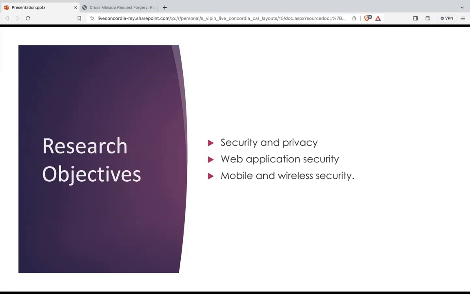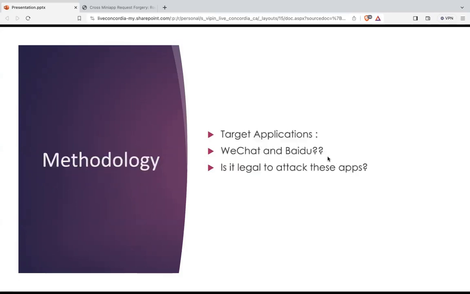The research objective of this paper is security and privacy: how the mini applications are securing data, how they are transmitting data from one place to another, and how they are communicating. While they are communicating, is it secure enough to transmit data from one mini app to another? Is it possible to trust mini application communication? Other than that, we'll be covering web application security, how security is maintained during web application communication. We'll also be talking about mobile and wireless security. Let's move ahead.